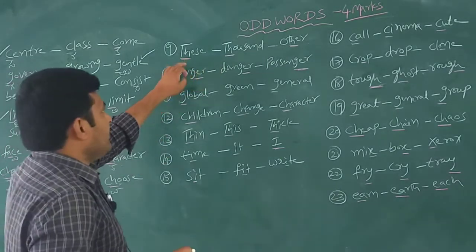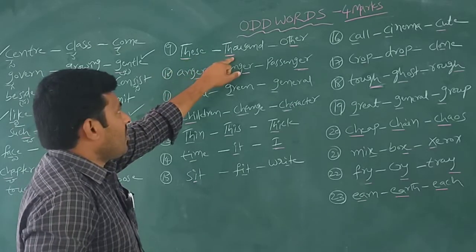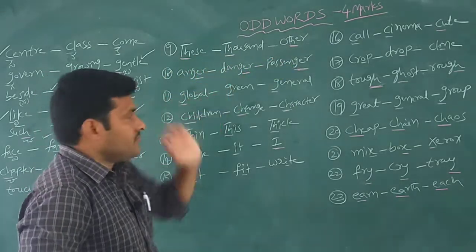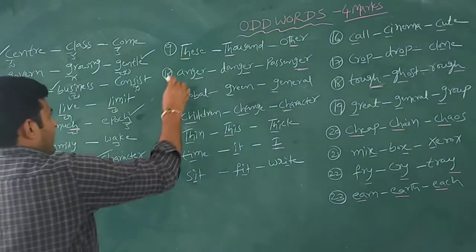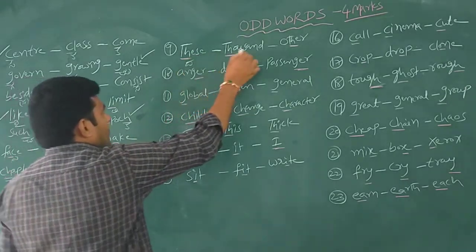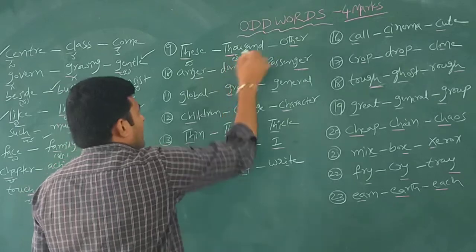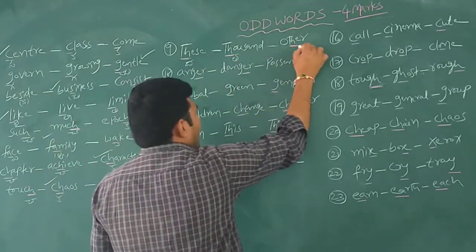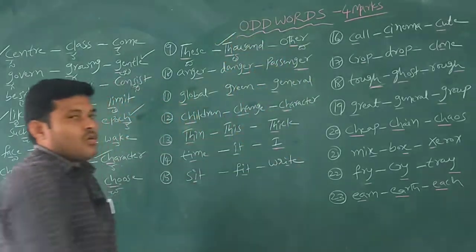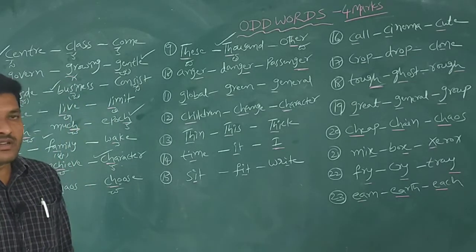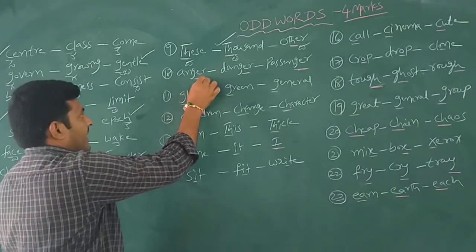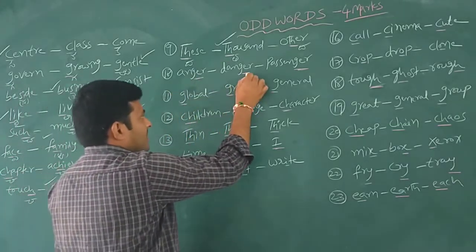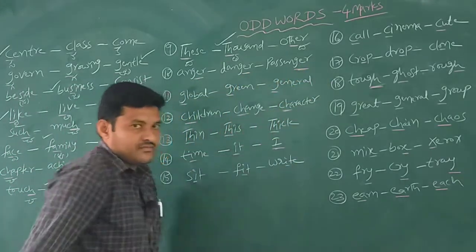Then another example is these, thousand, other. These, the, th. Thousand, th. Other, the. So our answer is thousand.